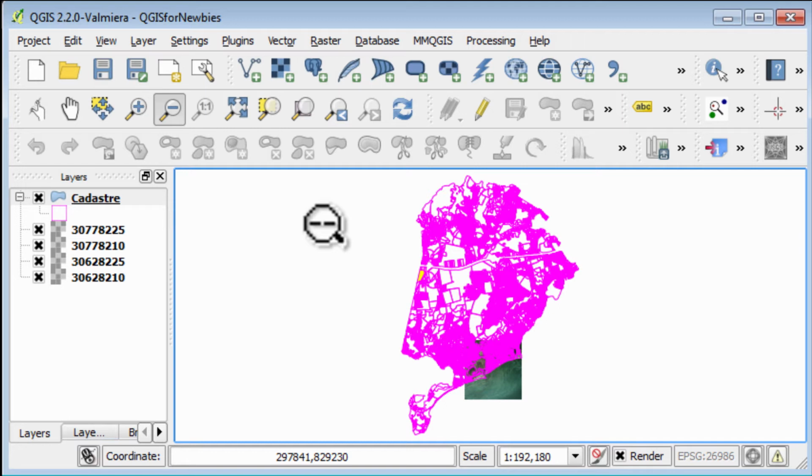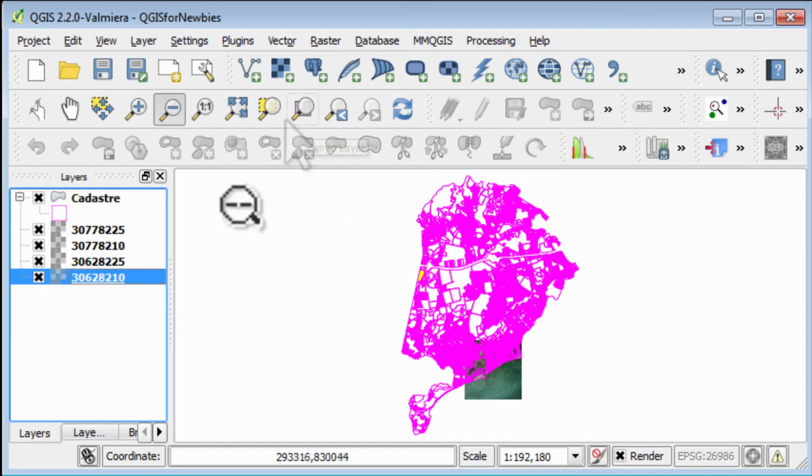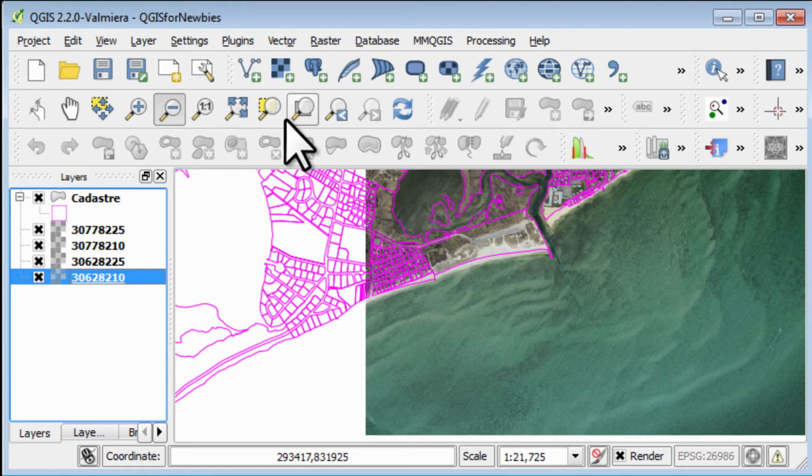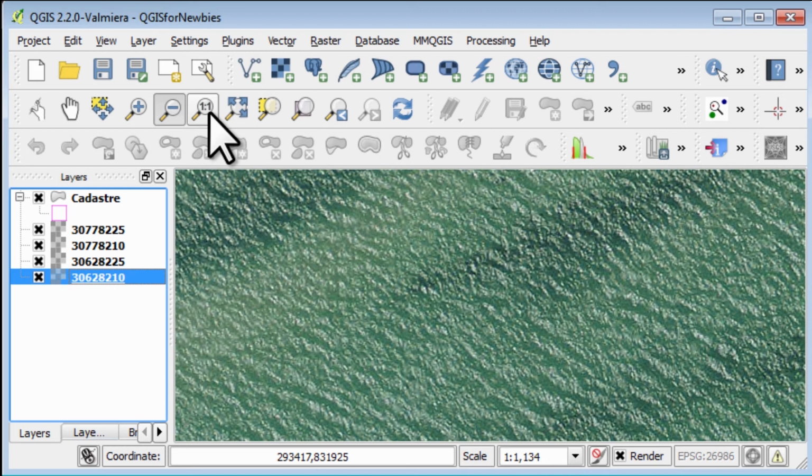If I highlight one of these layers here, okay, we can zoom to layer. Let's see that this works. Yes, it has. I haven't really used this option here, to be honest. I'm not entirely sure what it is. I assume by zooming to native pixel resolution, it just means the best display resolution for your screen.